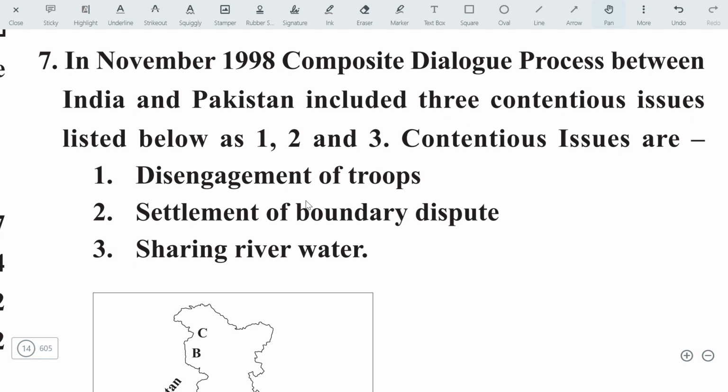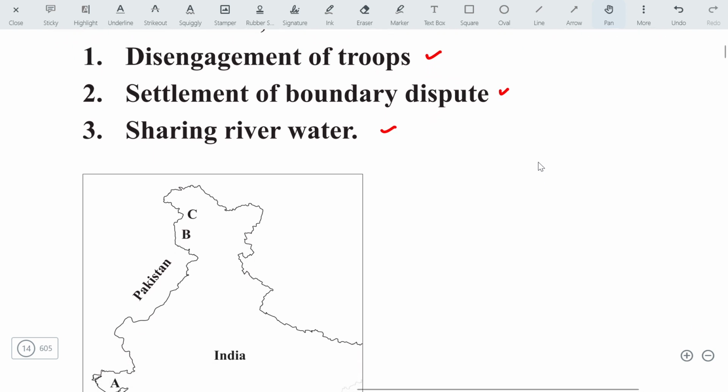In November 1998, the composite dialogue process between India and Pakistan included three contentious issues listed below. The three contentious issues are disengagement of troops, settlement of boundary dispute, and sharing of river water. So you must know where these incidents happen.